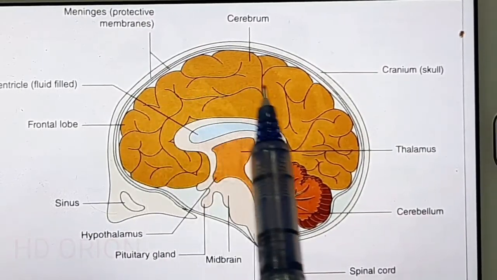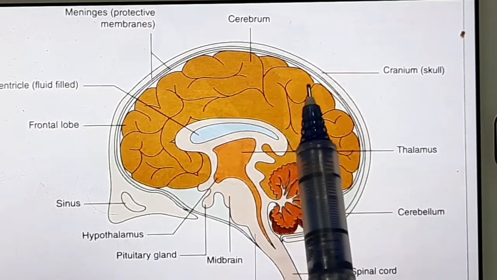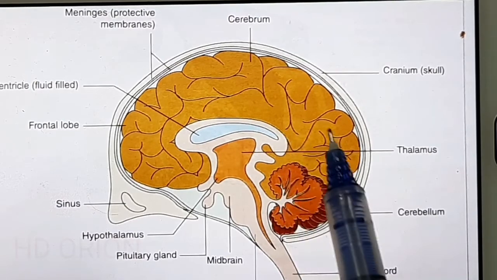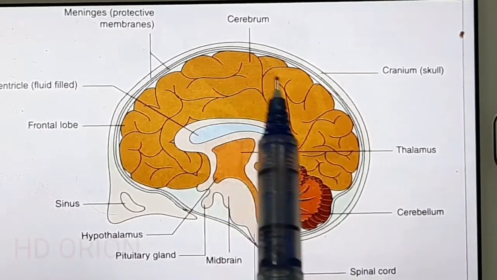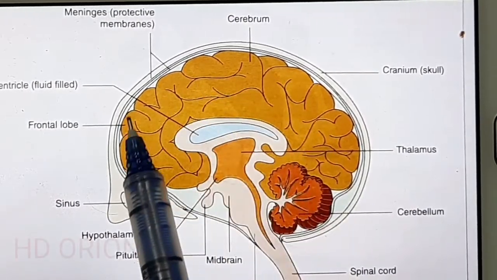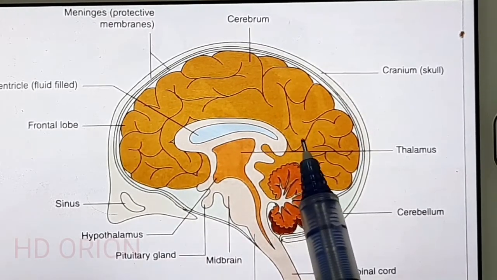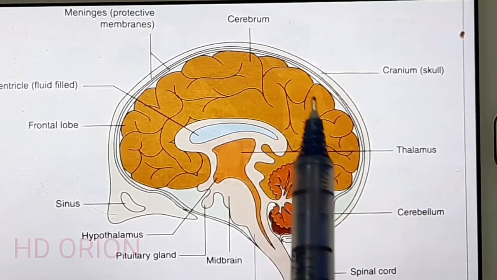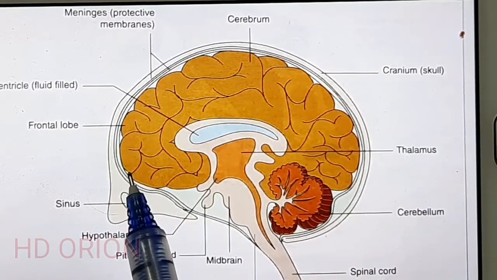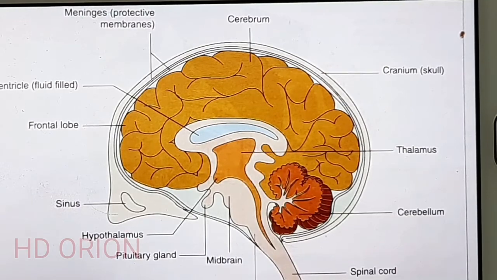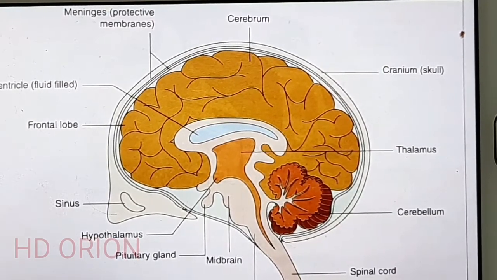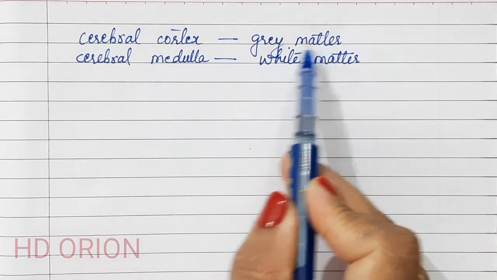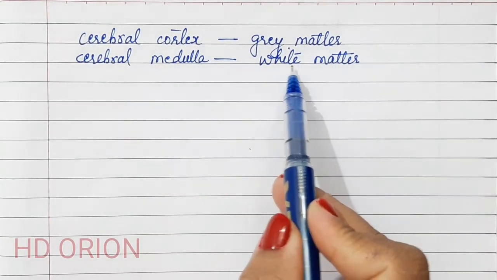The cerebrum is divided into outer cerebral cortex and inner cerebral medulla. Cortex word is always referred for things which are outside. So outer part of the cerebrum is called as cerebral cortex, while inner part is called as the cerebral medulla. The outer part is made up of grey matter and inner part is made up of white matter. So the cerebral cortex is made up of grey matter and cerebral medulla is made up of white matter.